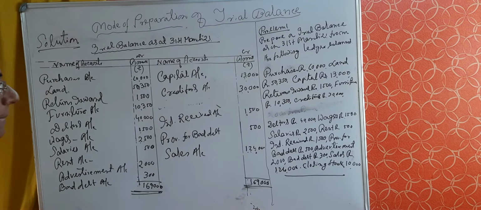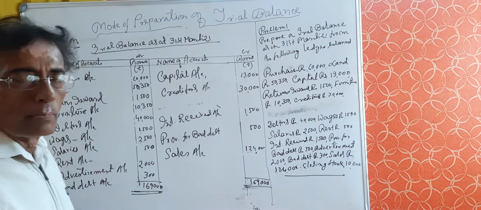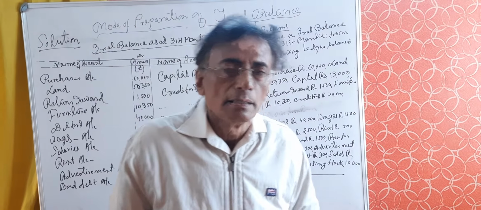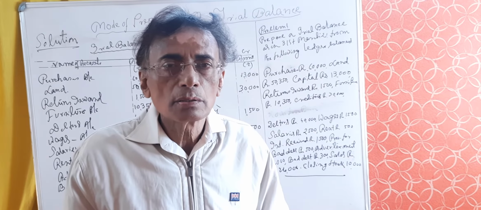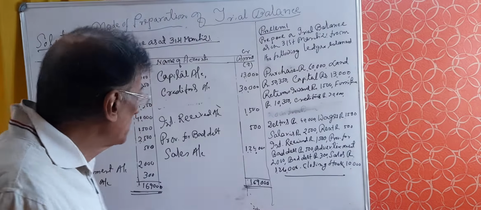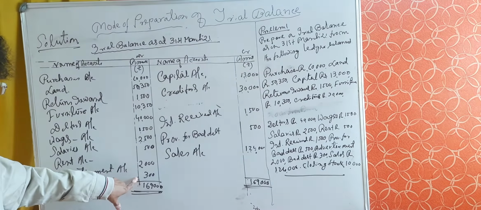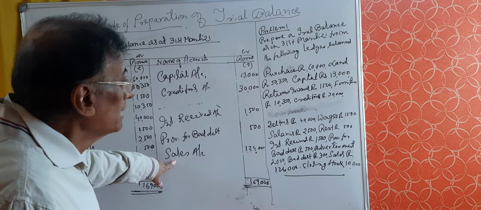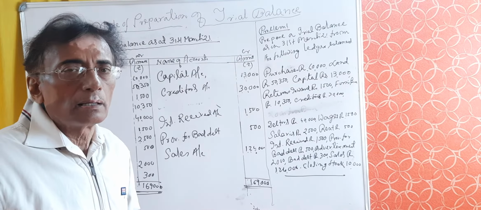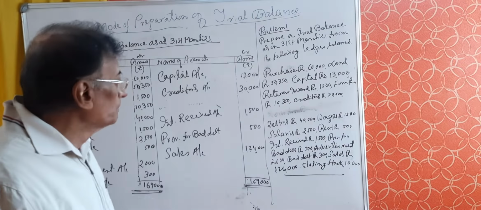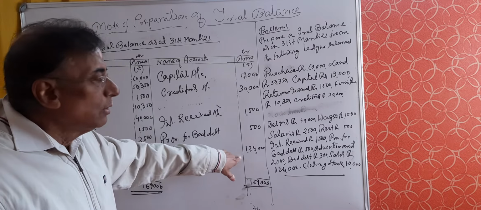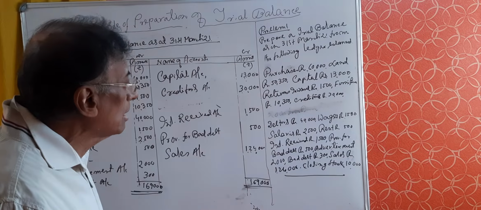The next one is bad debt. What is bad debt? Amount which proves irrecoverable or unrealizable from debtors is called bad debt. It is simply loss, and according to nominal account, all losses are debit. So bad debt has been shown in the debit side. Now the next item is sales. Sales is income, belongs to nominal account, and according to nominal account, all incomes and gains are credit. So sales account is shown in the credit side with the value 1,24,000.